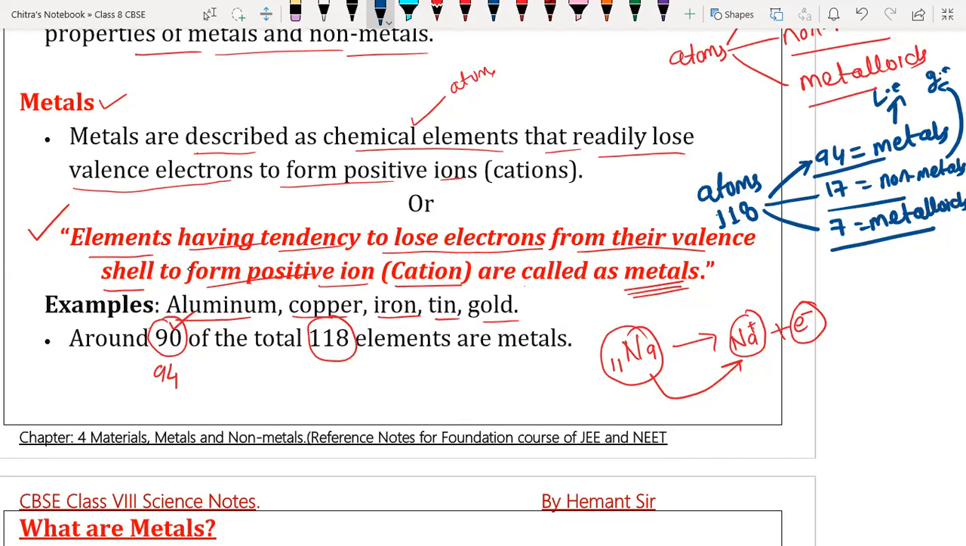So metalloids have properties of both, or we can say elements which contain properties of metal as well as non-metal are called metalloids. So it's like you can either give or you can either get. They can lose electrons, they can gain electrons. It depends on that particular atom which is going to combine with it.